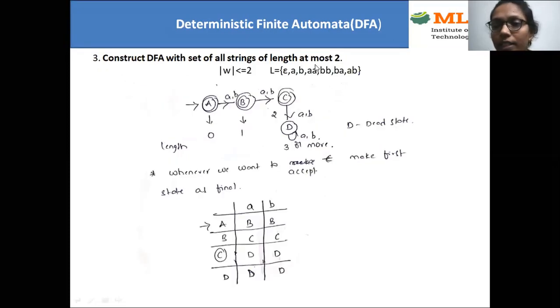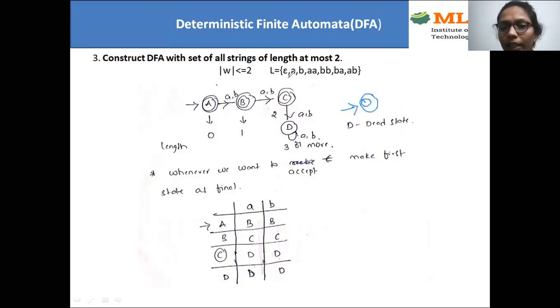At most 2 in the sense maximum is 2. Minimum is your wish. Minimum in the sense 0. So 0 means no string, epsilon, the empty string. So the language is L equal to epsilon, followed by it should accept 1 length strings, then 2 length strings. So at most 2, this language is a finite language. So first I need to consider the minimum, right? So the minimum length is epsilon. To accept epsilon, the solution is the initial state will become a final state. That is the solution for epsilon.